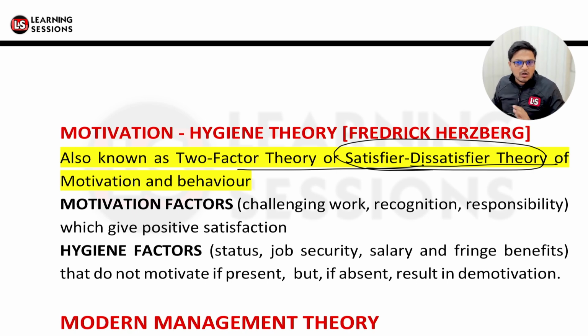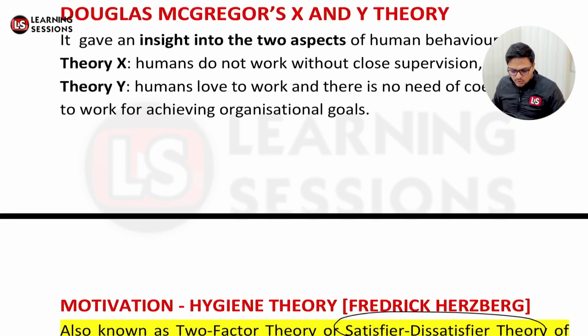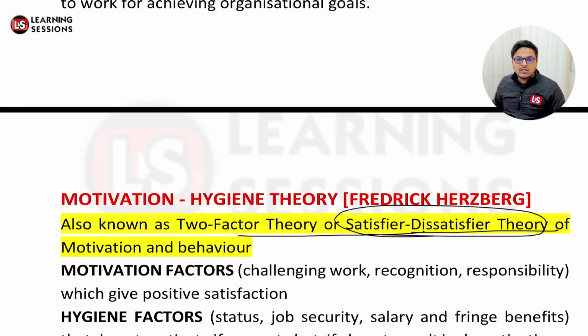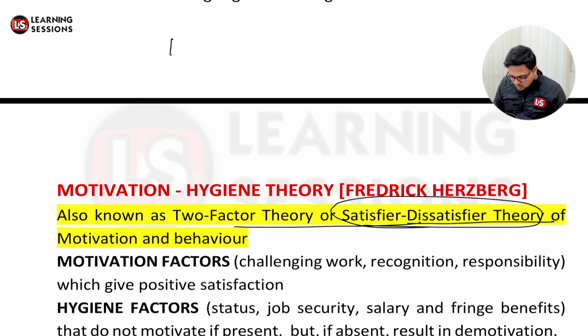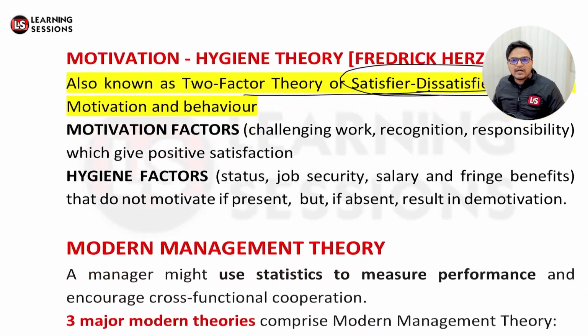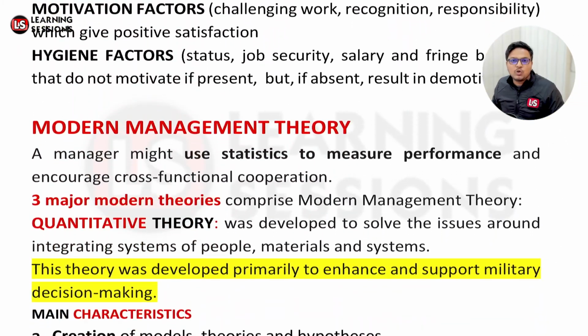These all theories, that is the Abraham Maslow theory, Douglas McGregor's XY theory and further motivation theories, all come under the neoclassical approach. Now I told you the two different approaches. One was the classical or traditional approach, the second one is the neoclassical approach, and the third one that we are going to read is about the modern management theory.